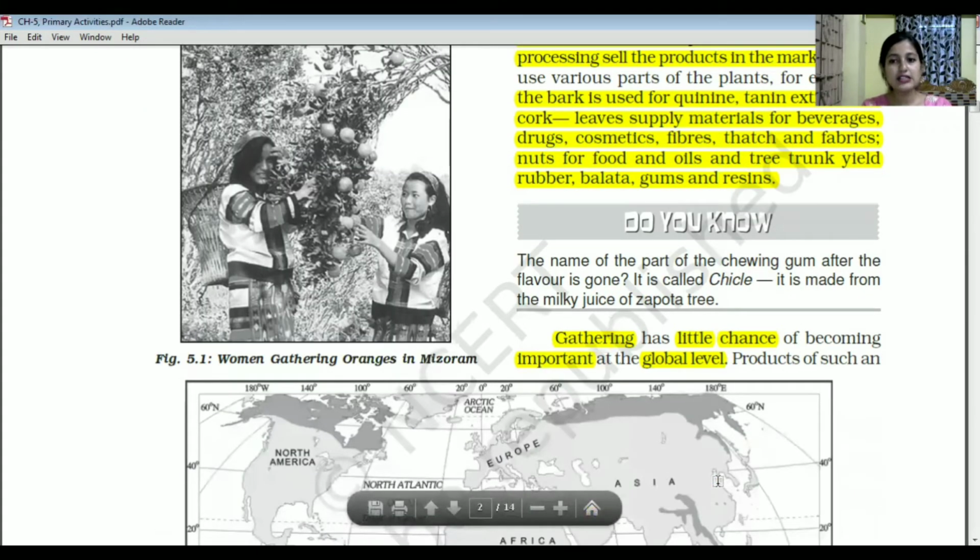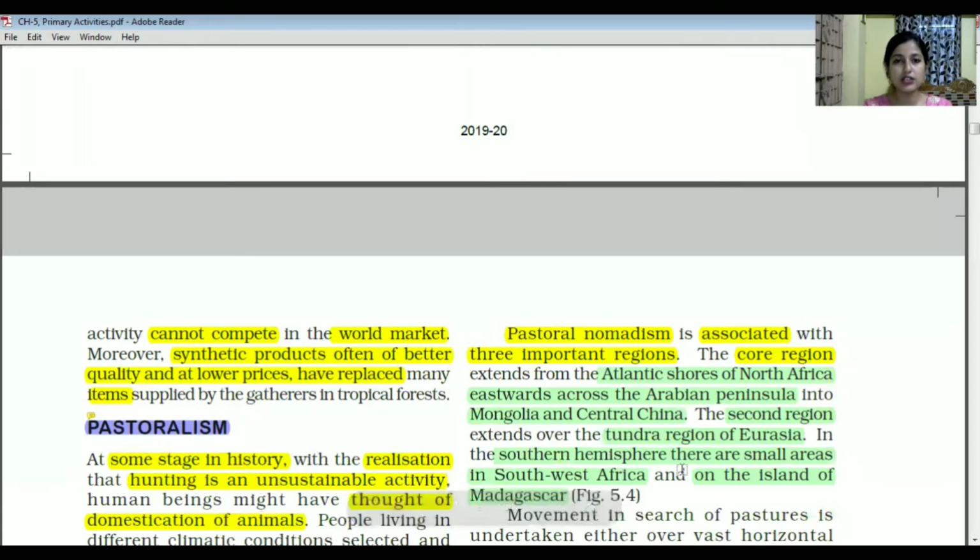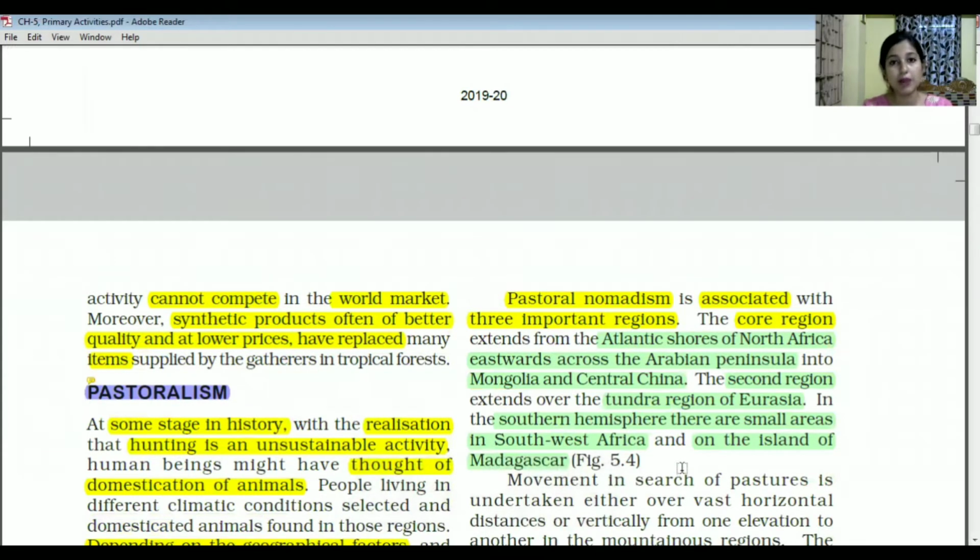Now, gathering has little chance of becoming important at the global level, because the products of such an activity nowadays cannot compete with the global market. Why? Because now all kinds of synthetic products are in the market, they are of better quality, and they are much cheaper. So they have replaced many items. That's why this activity is facing problems, or these are the constraints which you can see in the present time.